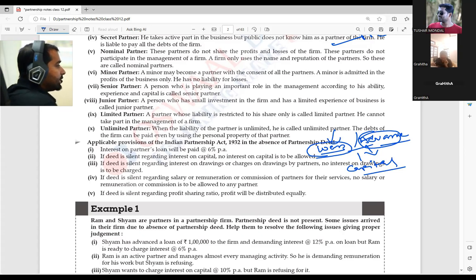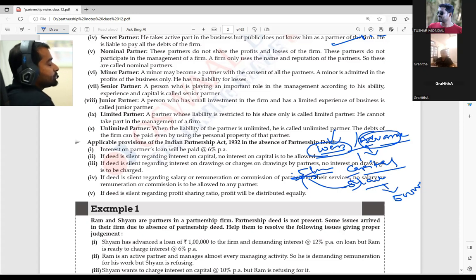For example, two partners are there, 5 lakh 5 lakh already provided, now 10 lakh rupees already given. After a certain period of time, the firm says that we need 5 lakh rupees more. Now no person is ready to give 5 lakh rupees more capital.